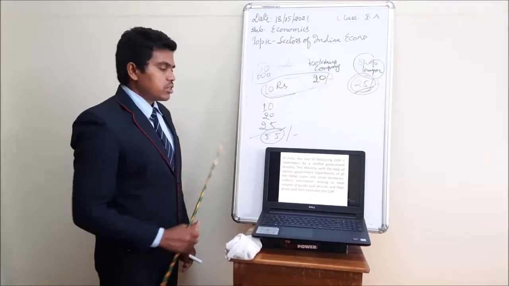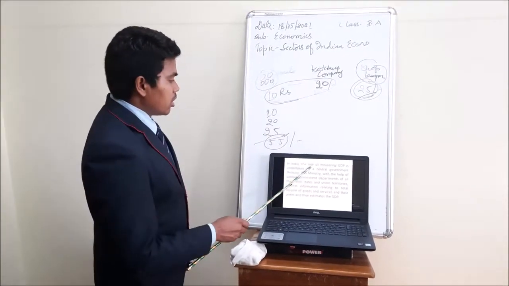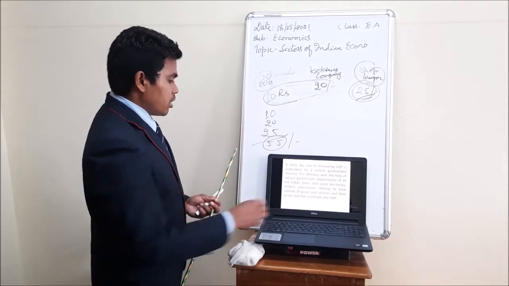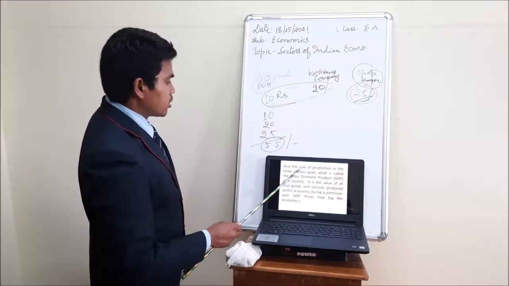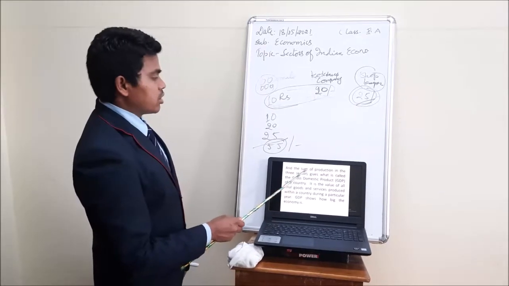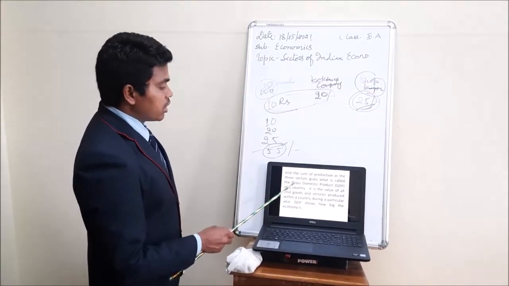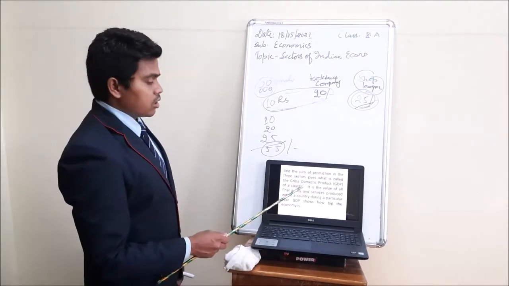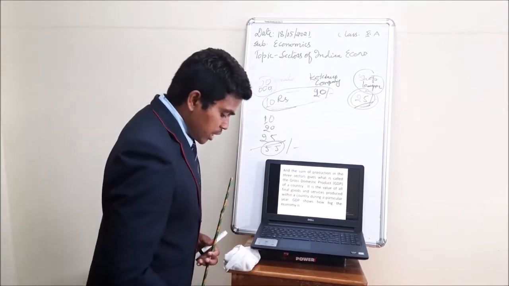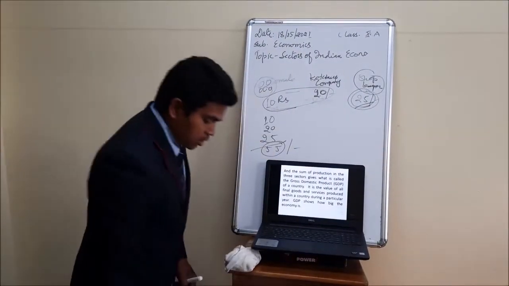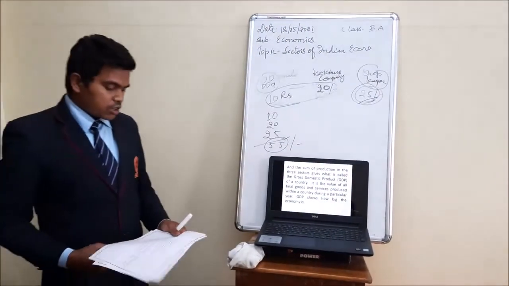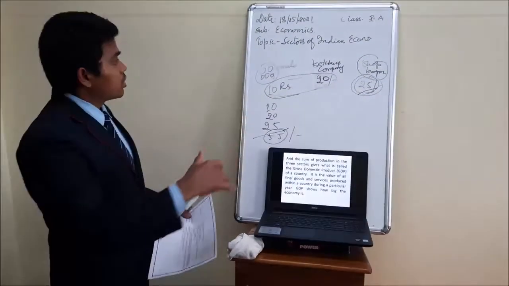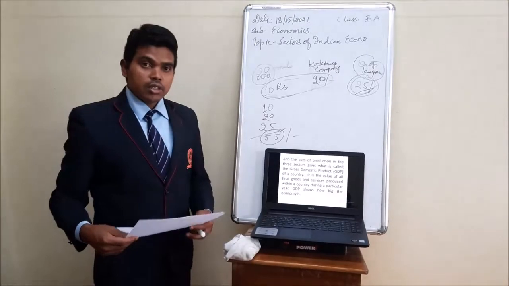The central government takes the sum of the production in the three sectors, the sum total of three sectors, and that is how we get the GDP. So till here it's understood, students? Now I'll ask you a few questions to know whether you have understood what we have discussed so far.